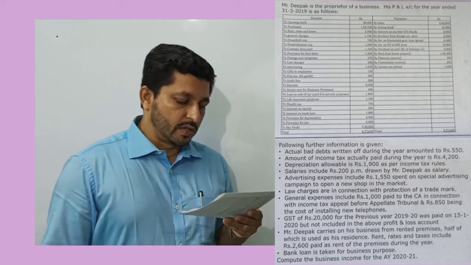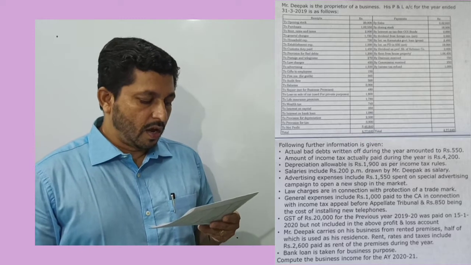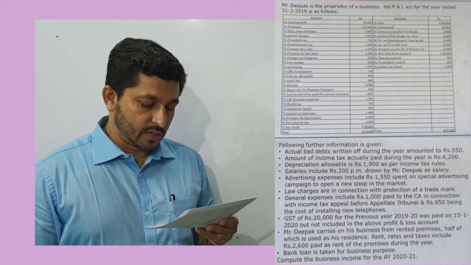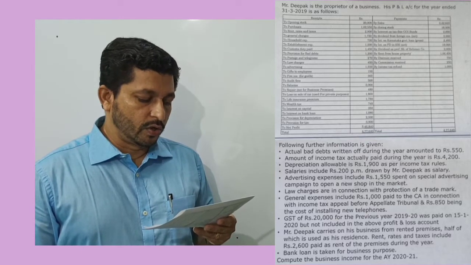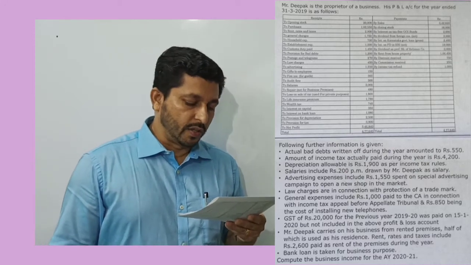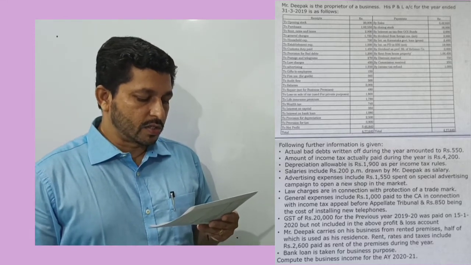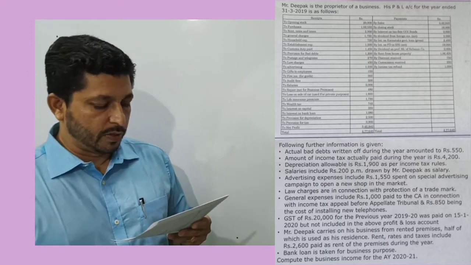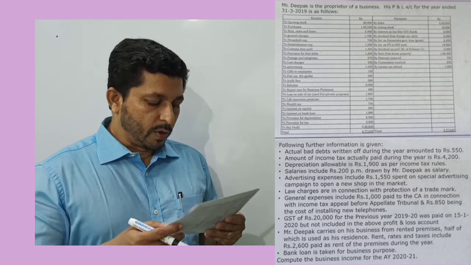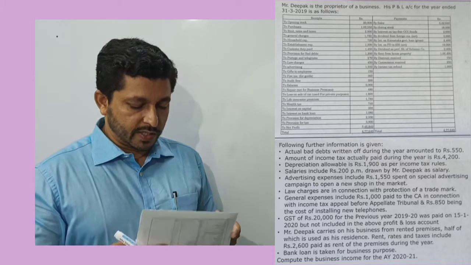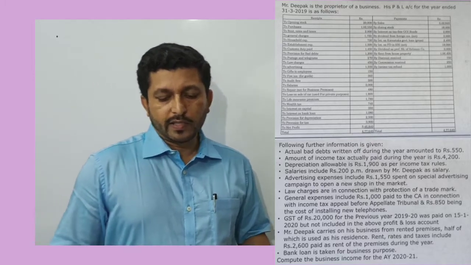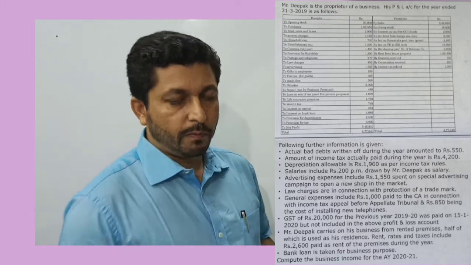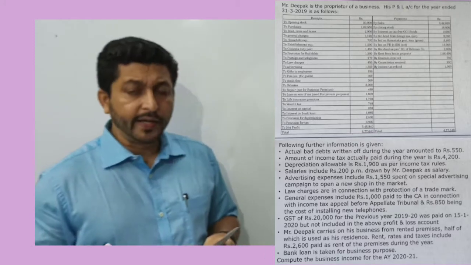Mr. Deepak carries on his business from rented premises, half of which is used as his residence. Rent, rates and taxes include 2,600 paid as rent for the premises during the year. Business loan is taken for the business purpose. Bank loan is taken for business purpose. So the question asked is, compute the business income for the assessment year 2021. Assessment year 2021 is previous year 1920.